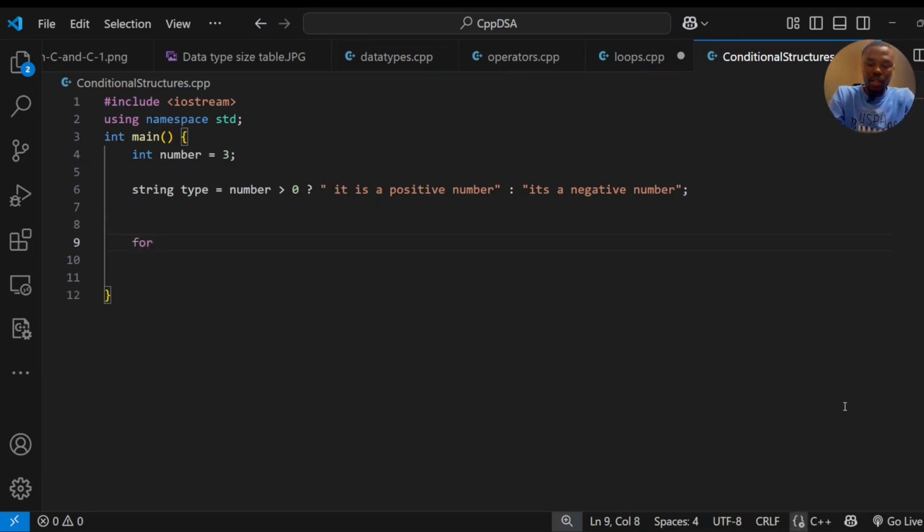A for loop has, for a particular integer i equal to 0, and then this is the conditional here, while i is less than, let's say, 10, and then you increase i plus plus, do something, let's just print i.